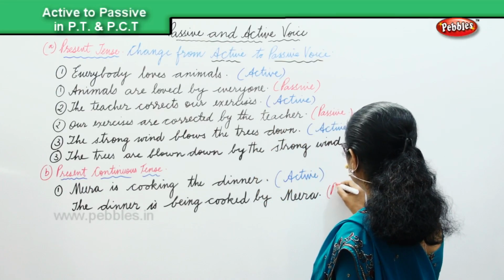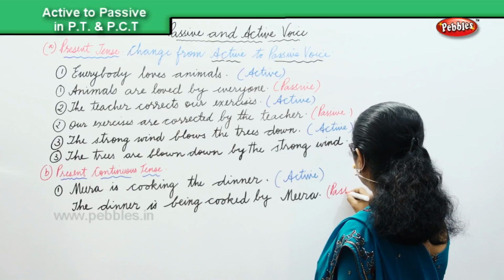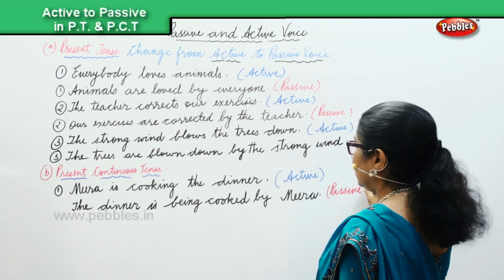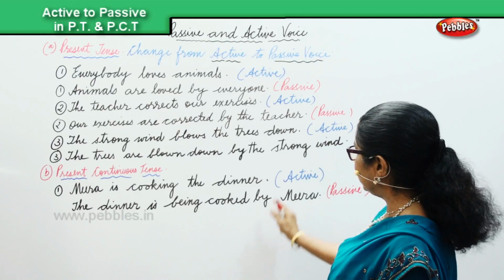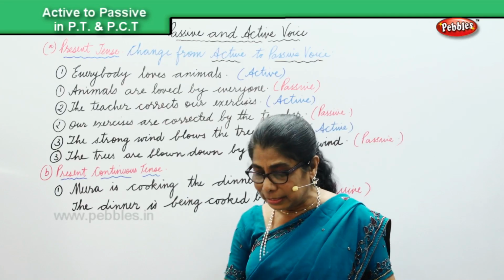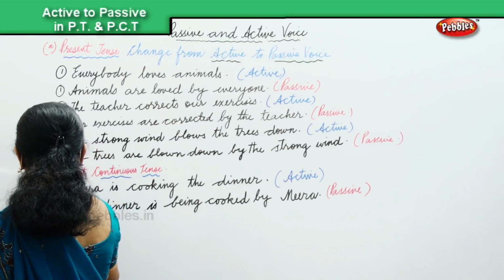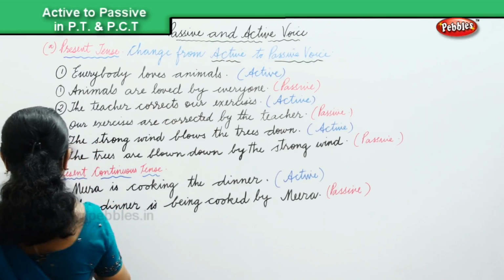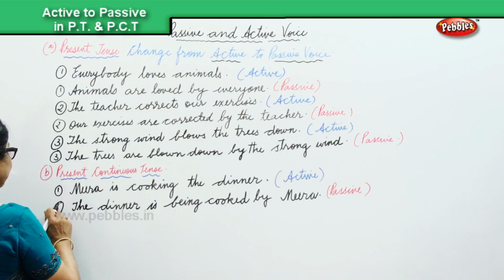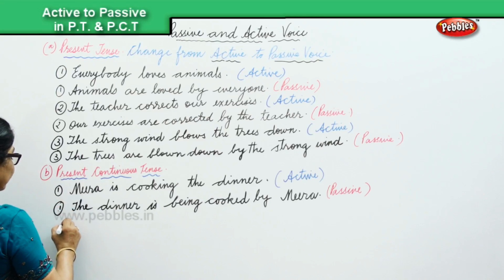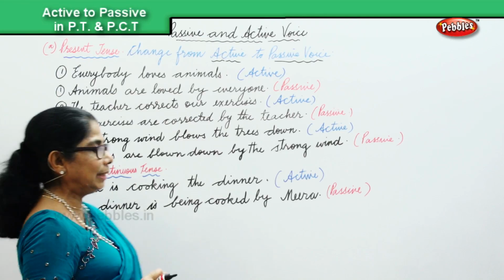This is passive. Meera is cooking the dinner, active. The dinner is being cooked by Meera is passive. Now let's look at another sentence. Take another sentence.